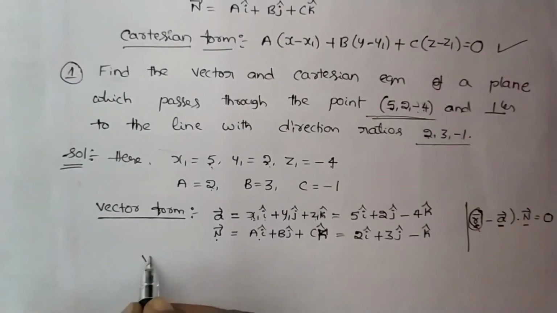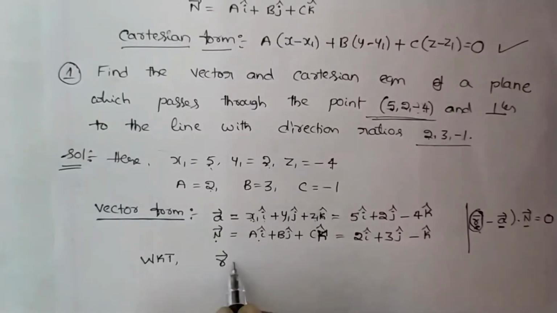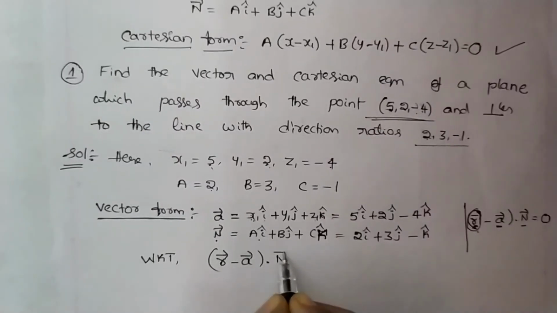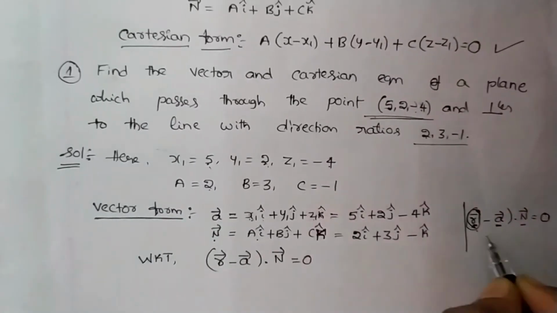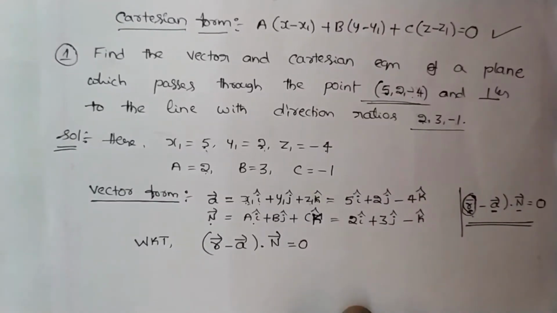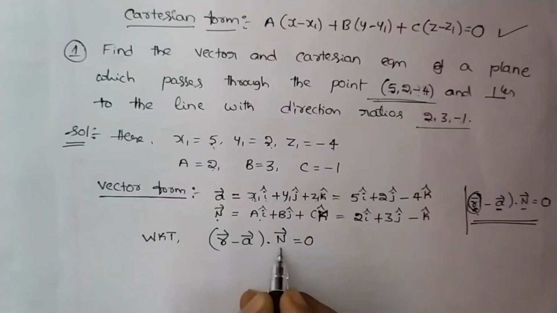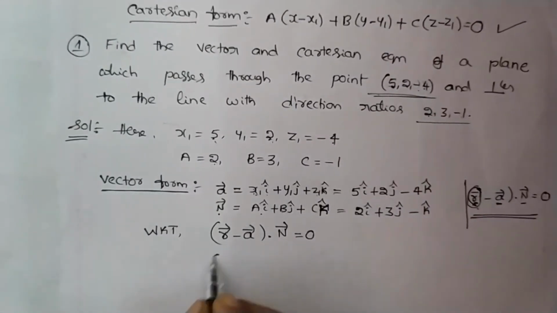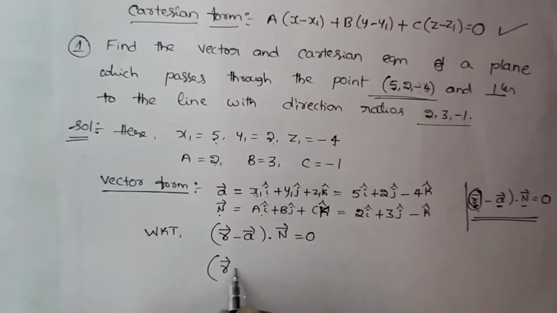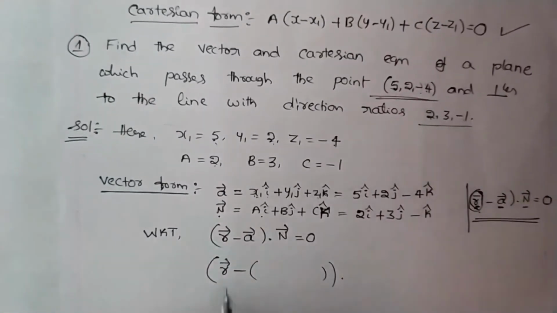Now write down the equation of a plane. We know that r vector minus a vector dot n vector equals 0. It is the formula. r minus a dot n equals 0. r you just keep as it is, r vector minus a vector.